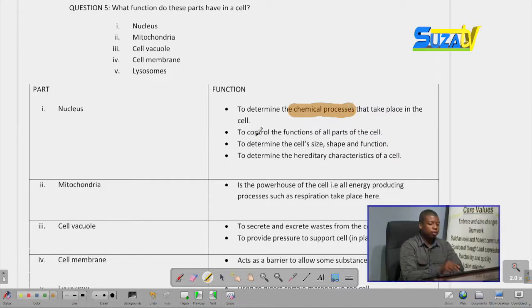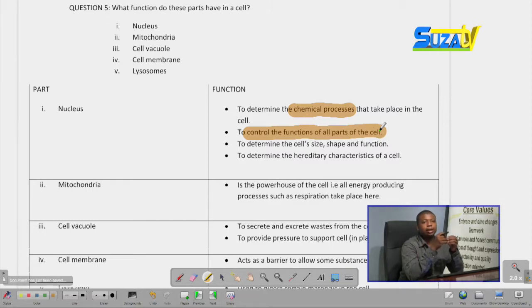Another one is to control the functions of all parts of the cell. We should know that the nucleus is the master organelle of the cell. If a cell does not have a nucleus, it has a short life and very short function.